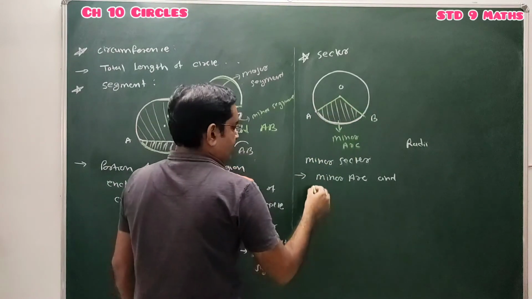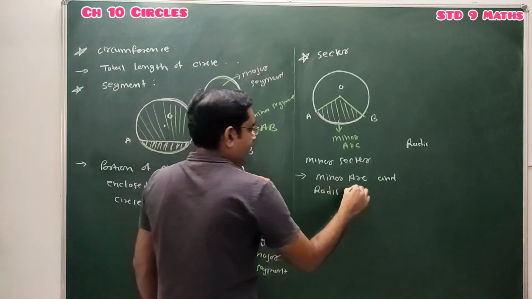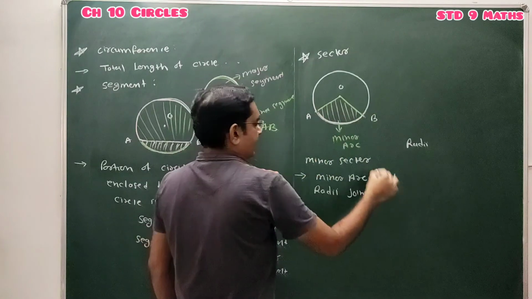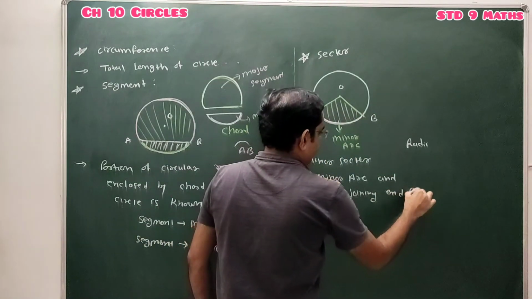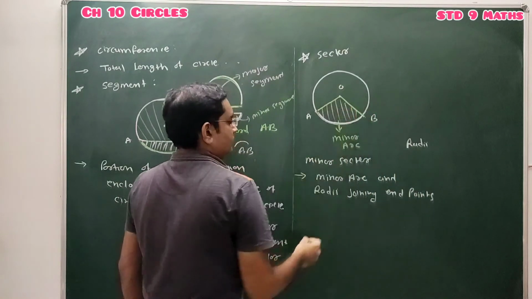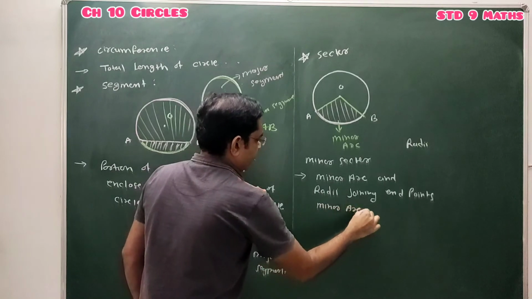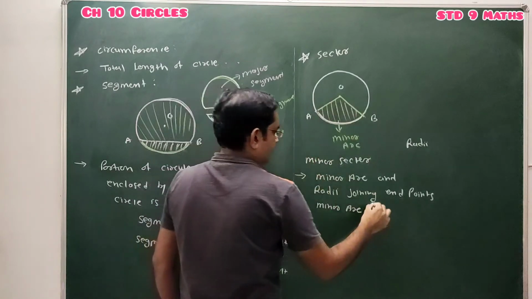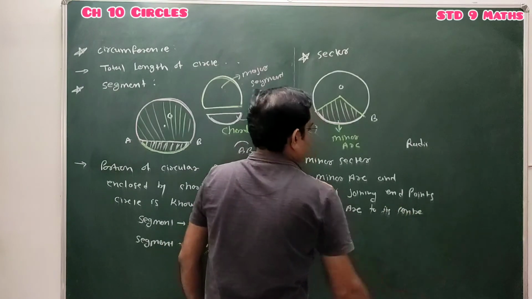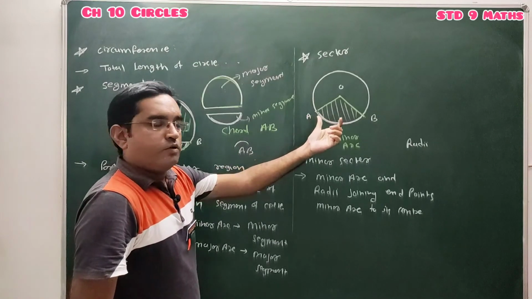So the minor arc and the radii joining the endpoints of this minor arc to the center of the circle.